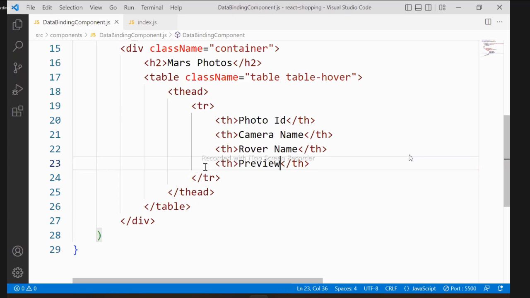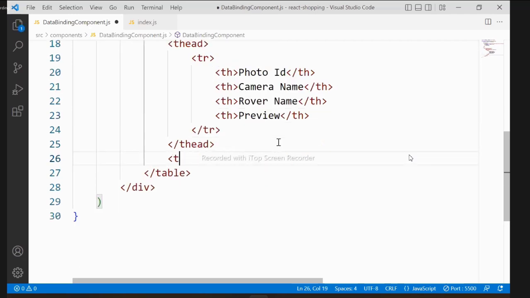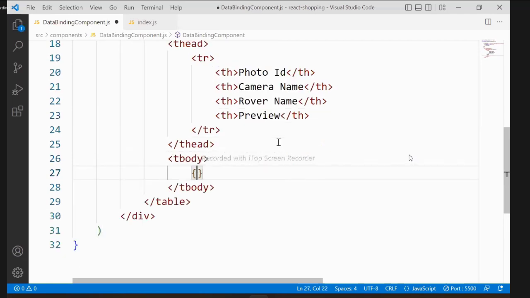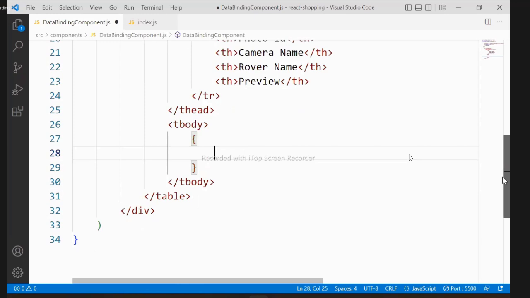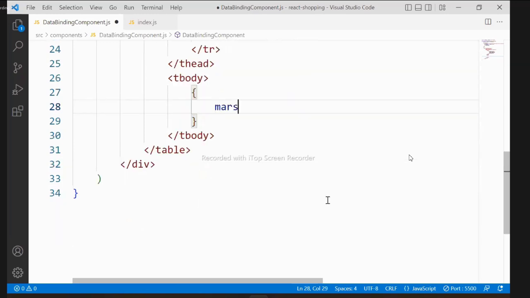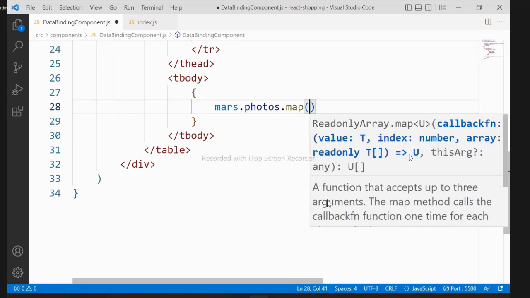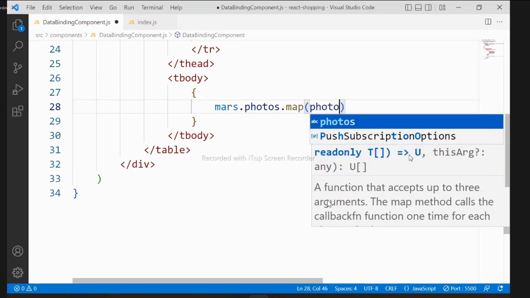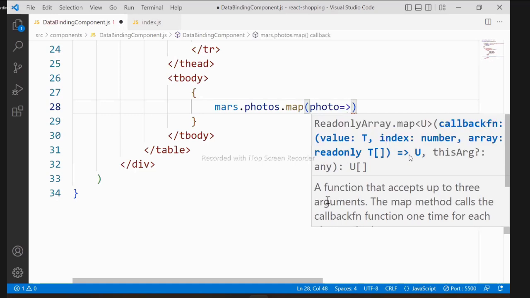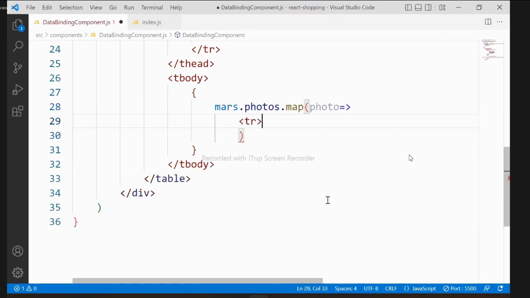It has a lot of other details: on which day it was launched, on which day it took the photo, so many others. Out of this, we want to display only these. So we will put a table body, and in the table body, now a dynamic expression. Now what is the collection? Mars is not a collection, am I right? Mars is an object. In that object we have a collection called photos. On these photos we are using map, and this map will access every photo individually, and for every photo it should generate a row.